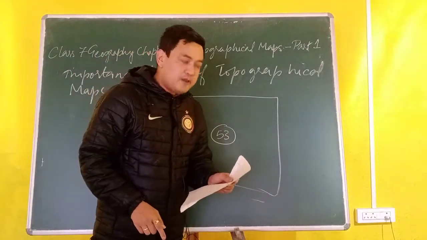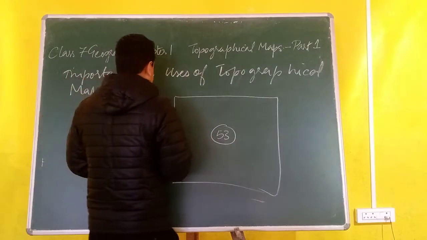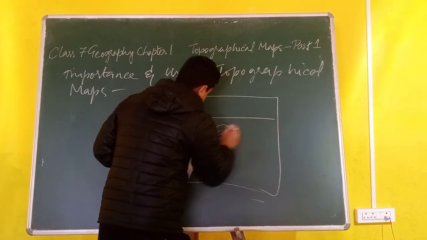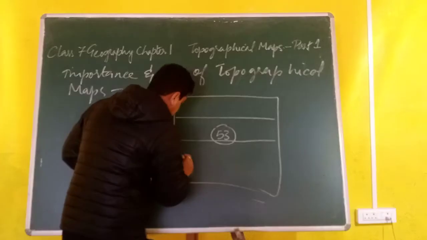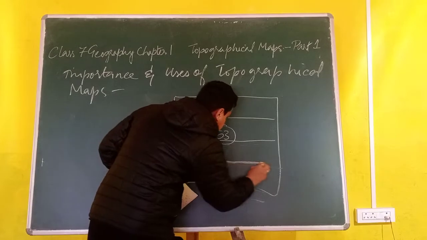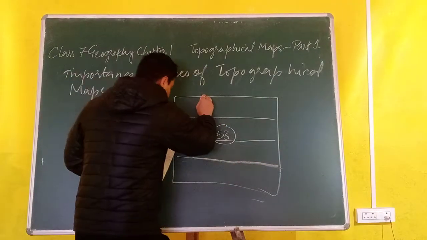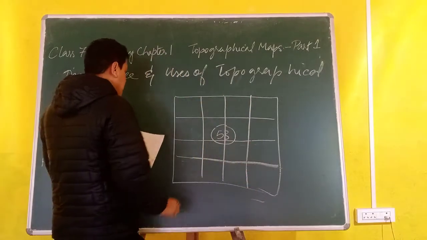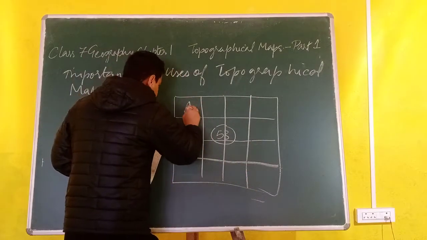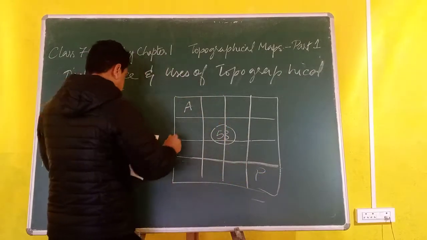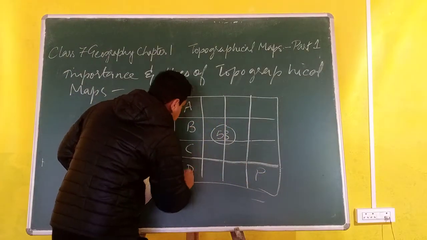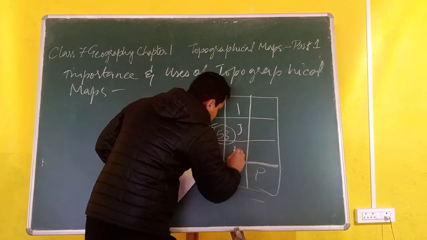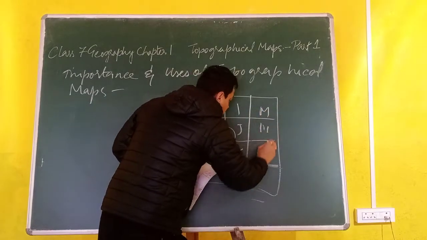This sheet is divided into 16 parts, 1, 2, 3, 4, then again 1, 2, 3, 4, and I will number them from A to P: A, B, C, D, E, F, G, H, I, J, K, L, M, N, O, P.